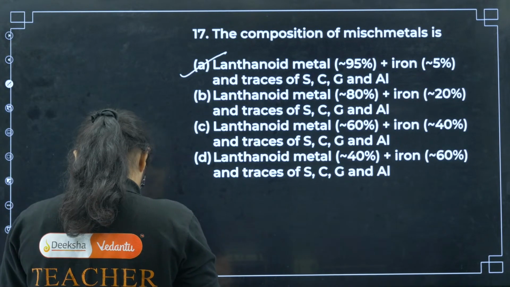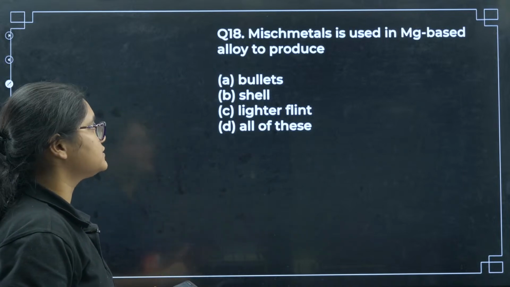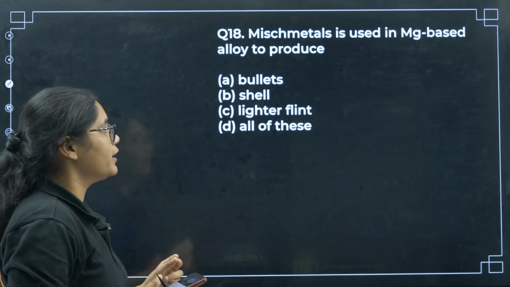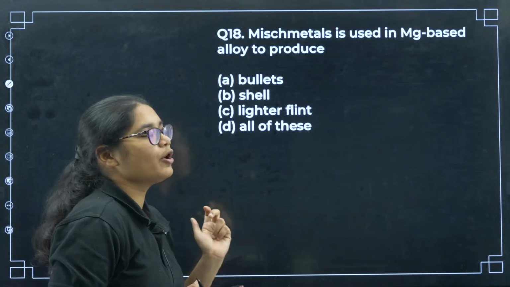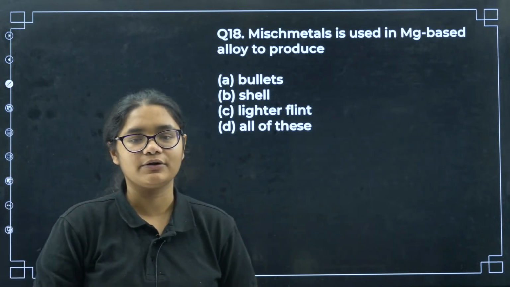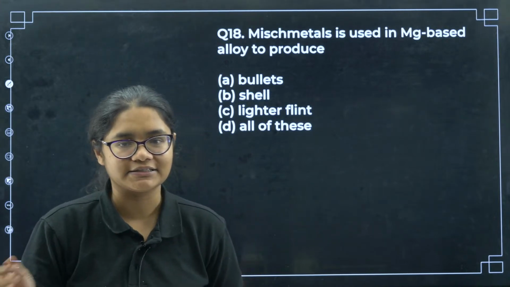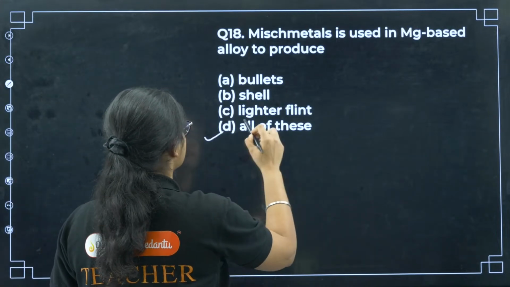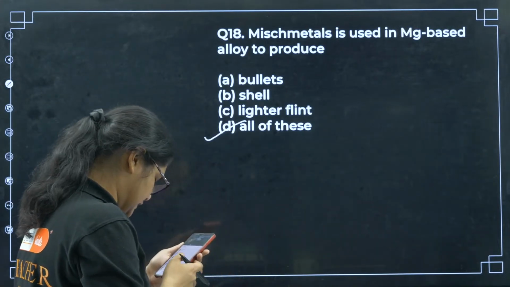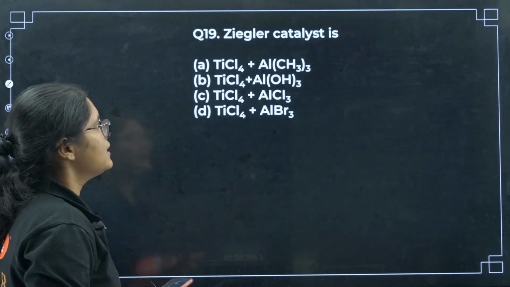Okay. Next, we'll move to question number 18. Misch metals are used in magnesium based alloy to produce bullets, shell, lighter flint, all of this. So if you have watched my 2 marker series where I have discussed misch metal and its applications, I have told you the applications there. So it has to be all of this, that is option number D here.